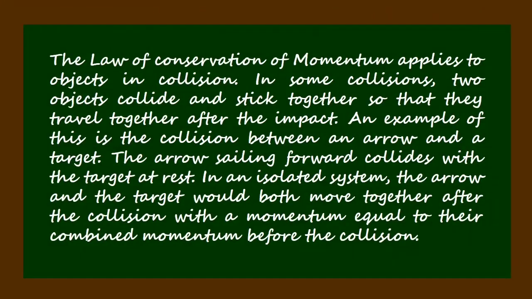The law of conservation of momentum applies to objects in collision. In some collisions, two objects collide and stick together so that they travel together after the impact. An example of this is the collision between an arrow and a target. The arrow sailing forward collides with the target at rest. In an isolated system, the arrow and the target would both move together after the collision with a momentum equal to their combined momentum before the collision.